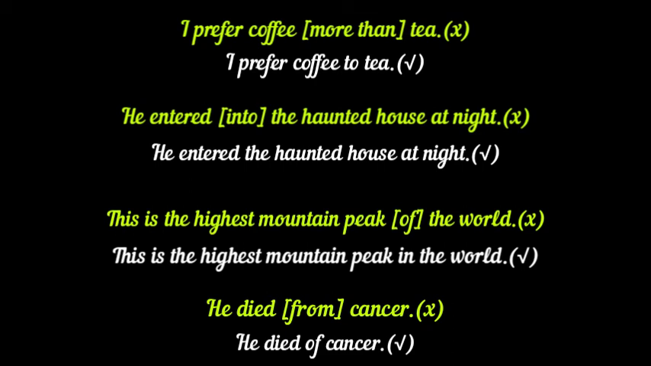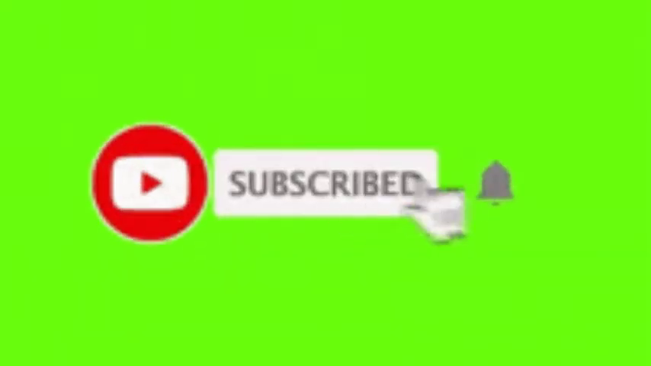Whenever we mention the name of a disease as the cause of someone's death, the preposition of should be used before it. So the sentence "He died from cancer" is incorrect, and the correction is "He died of cancer." Thus 25 common prepositional errors and their corrections were discussed in today's video.